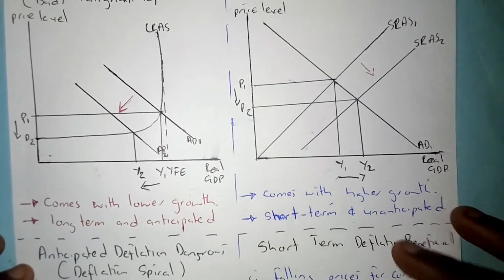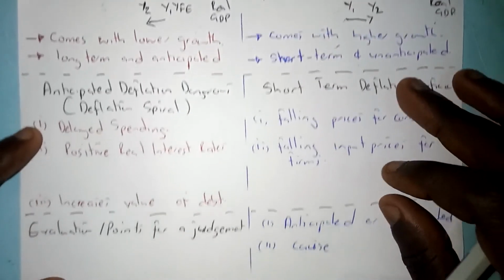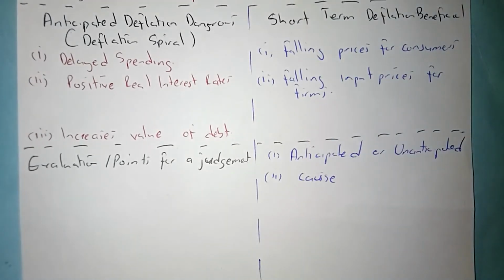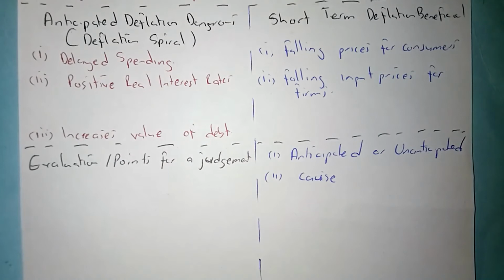So I want to talk about the anticipated nature. Moving forward to this part, anticipated deflation is going to be dangerous because it causes what we call a deflationary spiral. A spiral is a problem because the deflation is going to last for a long period of time. In the 1990s, Japan suffered from a deflationary spiral for a long period of time. They were struggling to get out of that deflation. So the deflationary spiral is dangerous if it is anticipated.